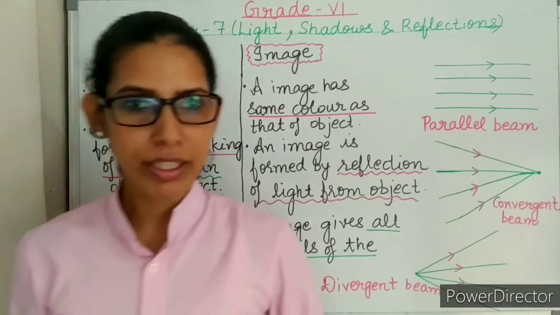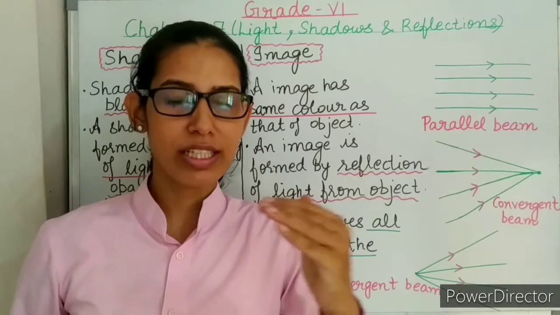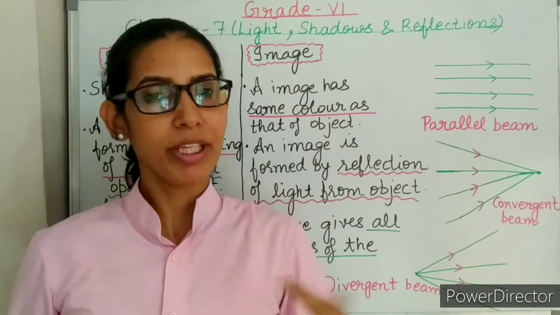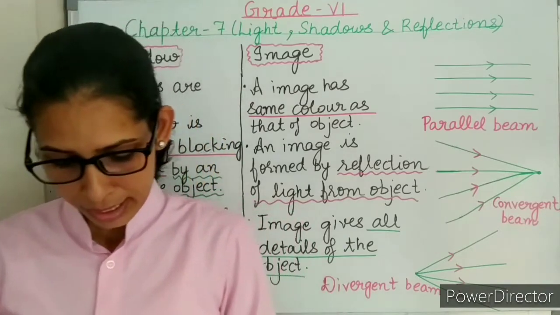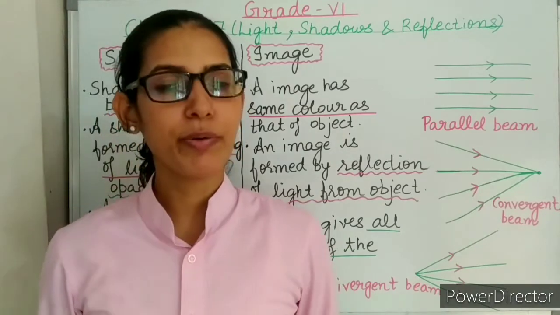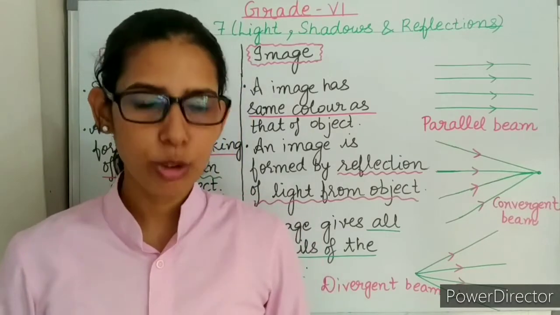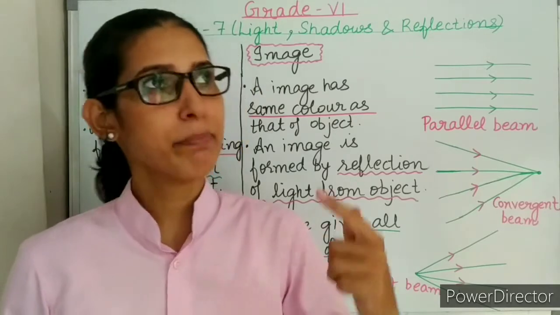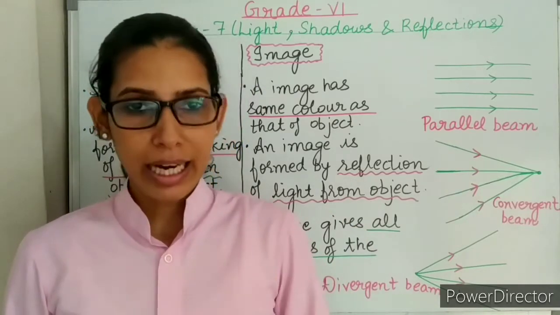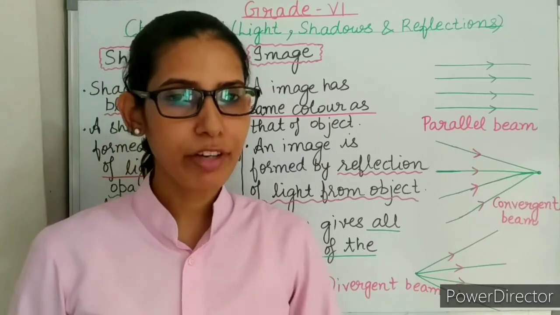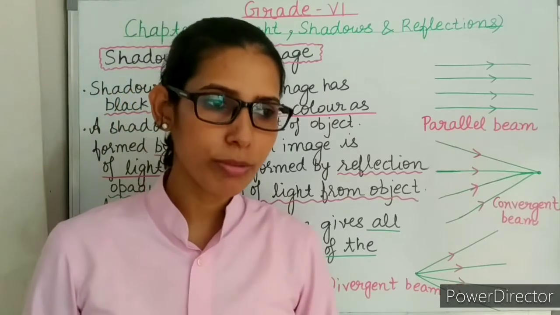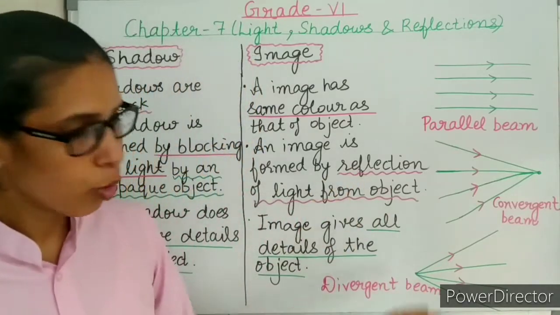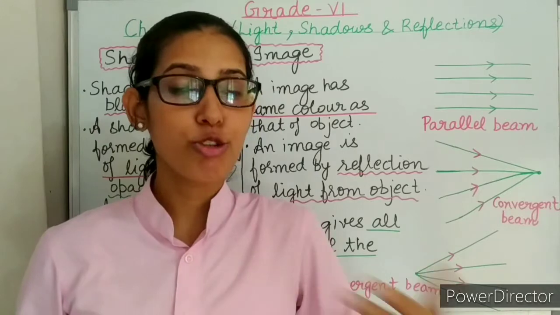You can see the questions which are related to one topic, I am discussing them together so that it will be easy for you to understand. Next is, what is the difference between luminous and non-luminous objects? Luminous objects are the objects which have light of their own, for example, sun, bulb, lamps, candles, etc. Non-luminous objects do not have light of their own. For example, you can see here this board, marker, book, table, chair.